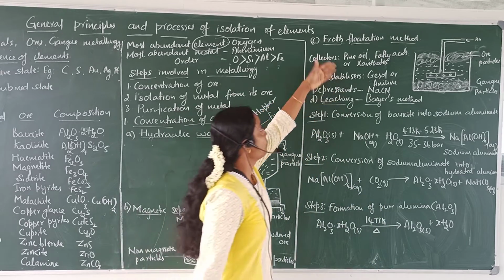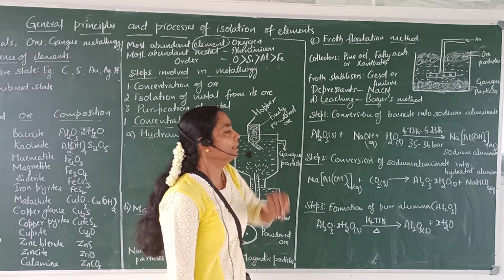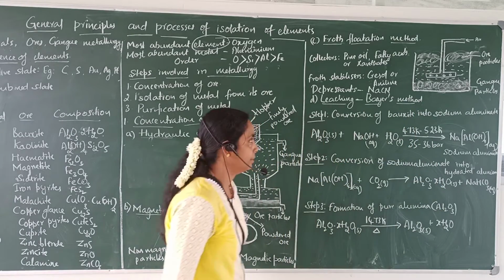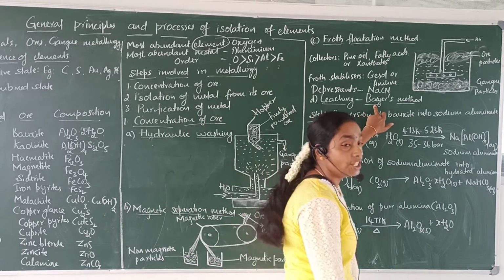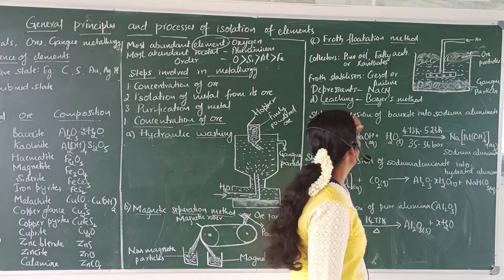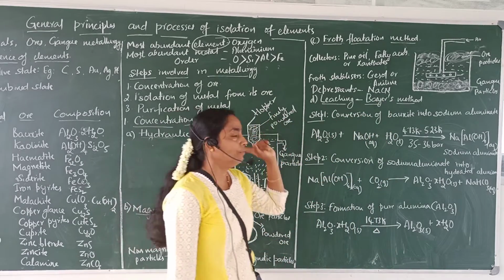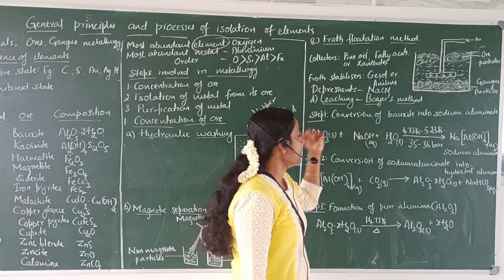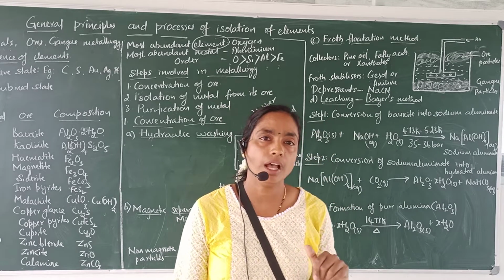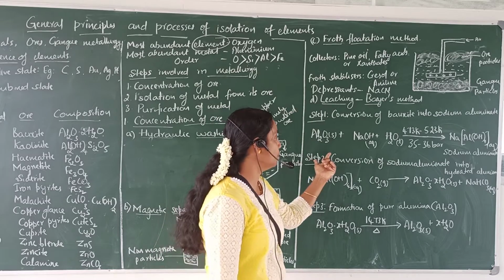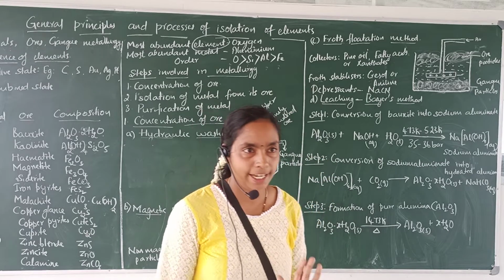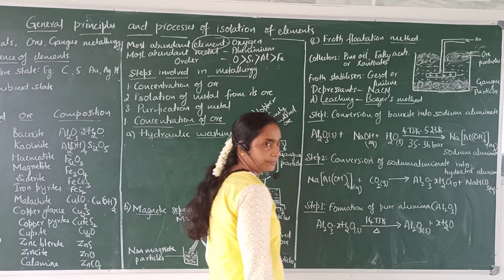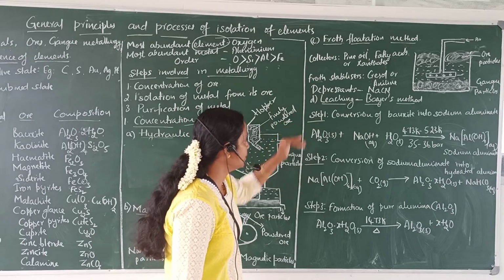That is regarding the froth flotation method. The next method is leaching. This leaching method is also known as Bayer's method. Using Bayer's method, we can leach bauxite ore. Leaching is one of the methods of concentration of ore by using a suitable solvent. The leaching method is selected when ore particles are more soluble in the suitable solvent and gangue particles are insoluble. Now we will leach bauxite ore. It is very important for 3 marks.